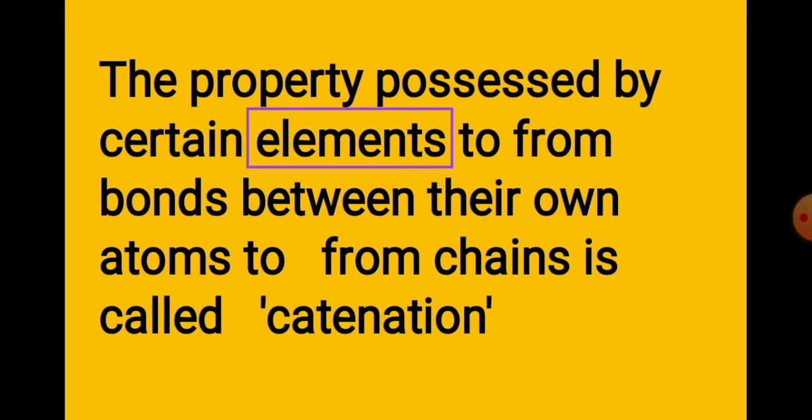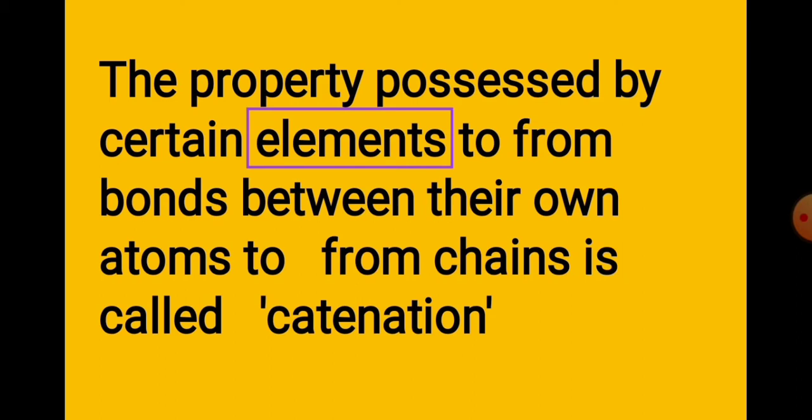It is nothing but the property possessed by certain elements to form a bond between their own atoms to form a chain, which is called catenation. A similar property is seen in carbon, where one atom of carbon can form a bond with another atom, and so on, and form a long chain.